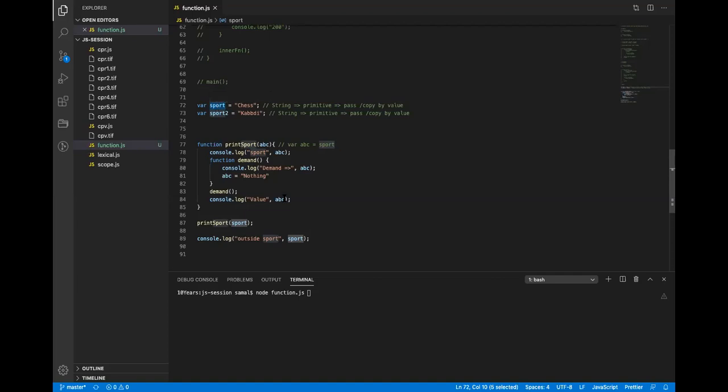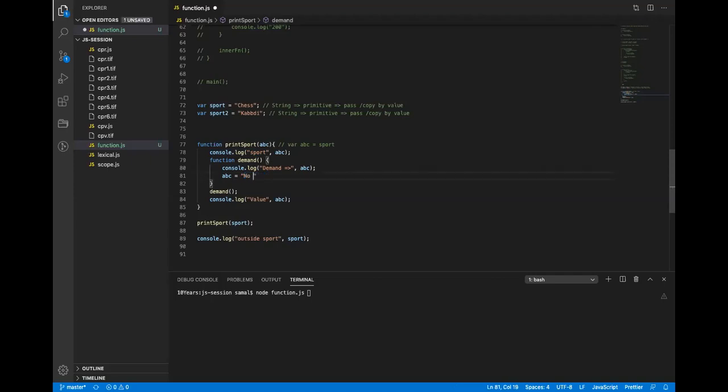Sir, no, hoisting will take place. Yeah, hoisting will take place, but will it print chess? No, sir, nothing it will print. This keyword, right? Yes. So basically, what will happen? Why will it print nothing? This keyword.